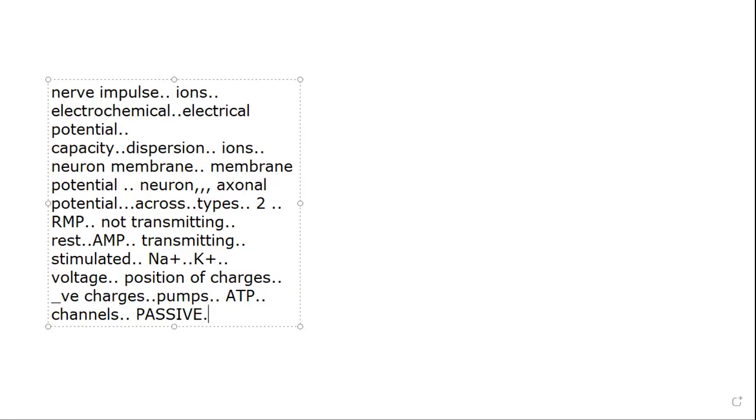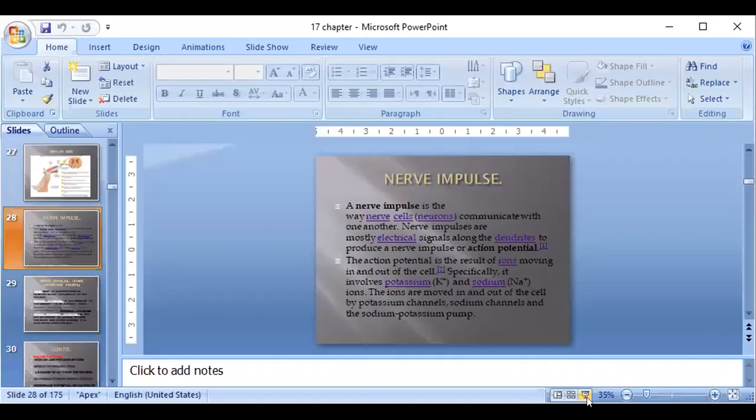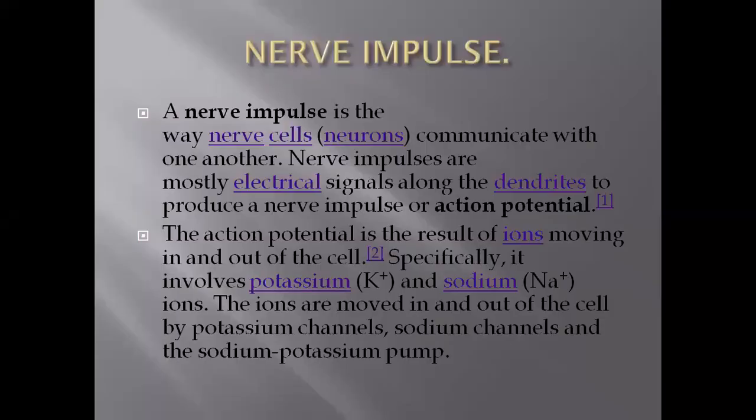Let me share the next screen for you so that we can discuss the initial definitions, and then in the next class I will give you the detail. Nerve impulse. A nerve impulse is the way a nerve cell or neuron communicates with another. Nerve impulses are mostly electrical signals along the dendrites to produce a nerve impulse or action potential. Active membrane potential is the action potential, and it is also known as the nerve impulse. The action potential is the result of ions moving in and out of the cell. Which ions? Potassium and sodium ions.